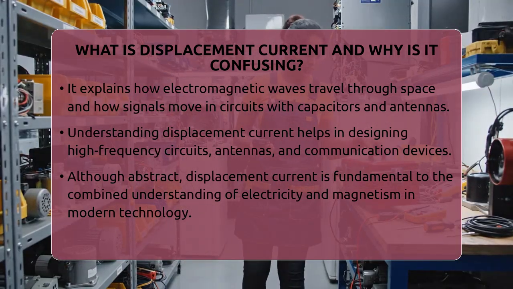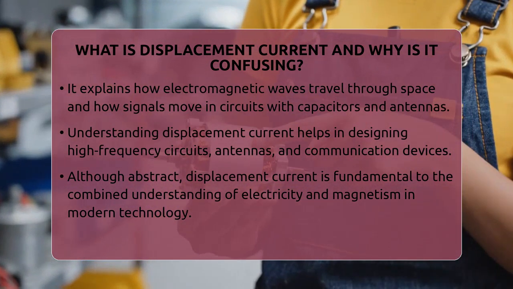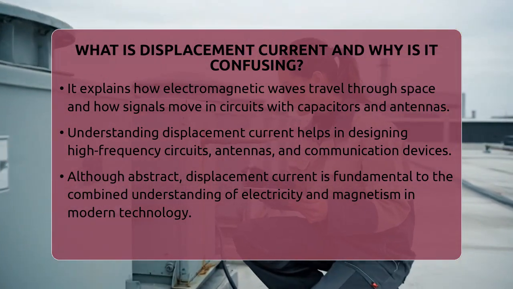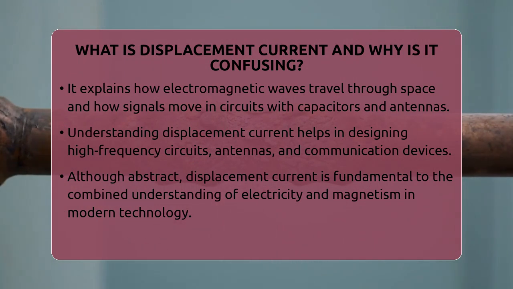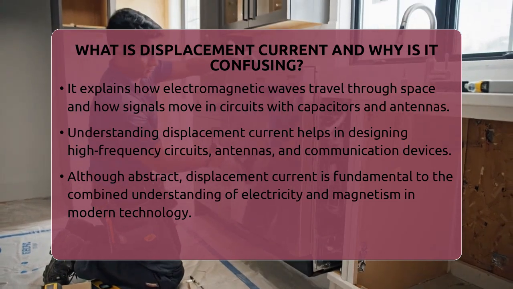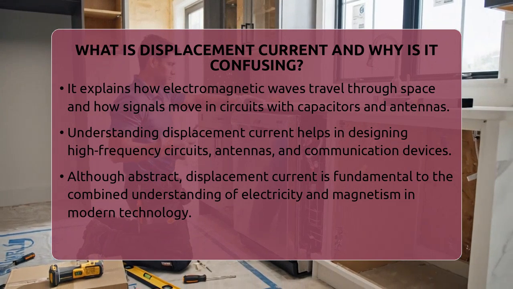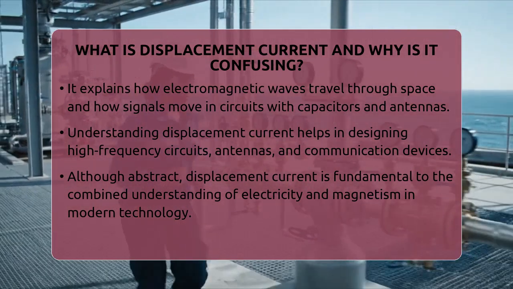In practical electrical engineering, understanding displacement current helps us design better high-frequency circuits, antennas, and communication systems. It's essential for explaining how electromagnetic waves propagate and how devices work when electric fields change quickly. So, even though it might seem abstract, displacement current is a key piece of the puzzle in understanding how electricity and magnetism work together in our modern world.